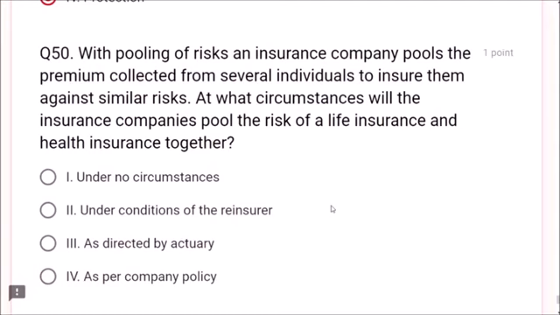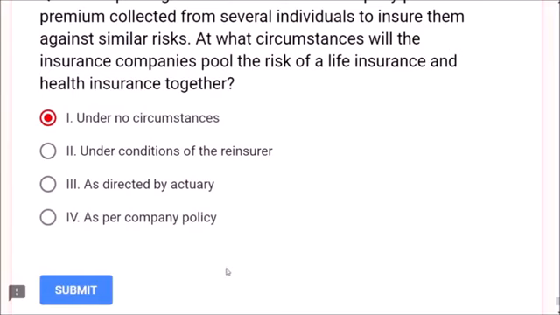Question number 50. With pooling of risks, an insurance company pools the premium collected from several individuals to insure them against similar risks. At what circumstances will the insurance companies pool the risk of a life insurance and health insurance together? Is there any circumstance to mix life and health insurance together? Under no circumstances it will mix. Dear friends, under no circumstances is the correct answer.